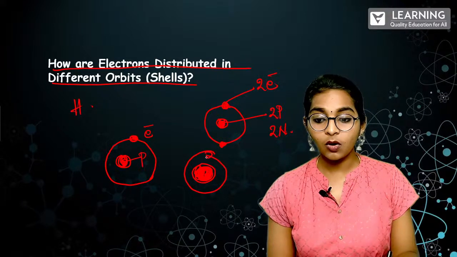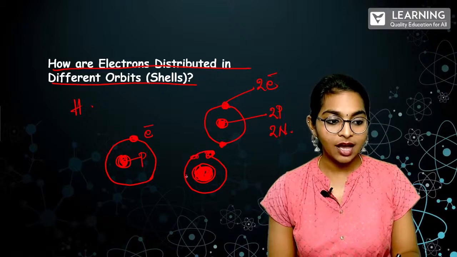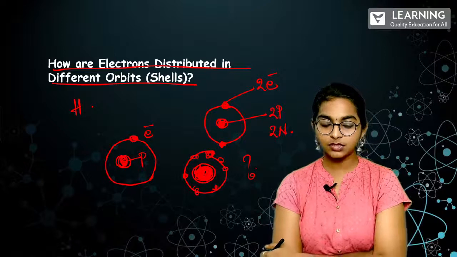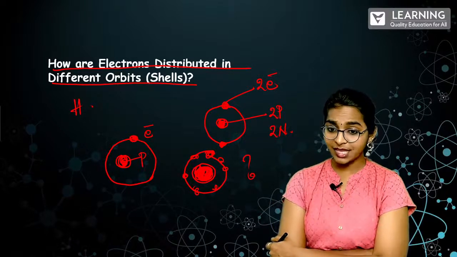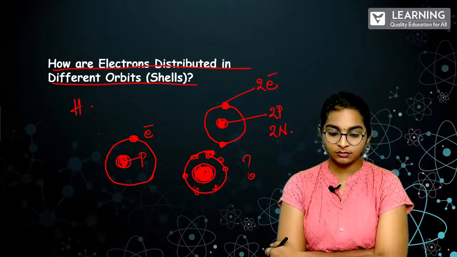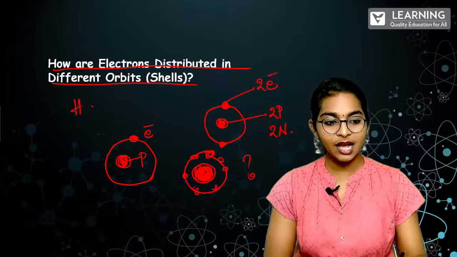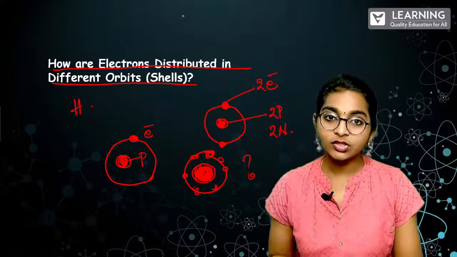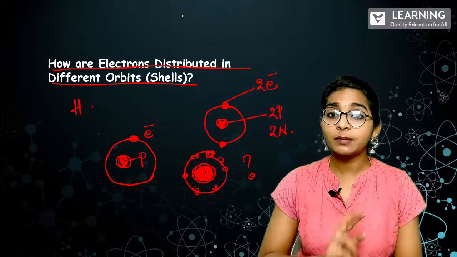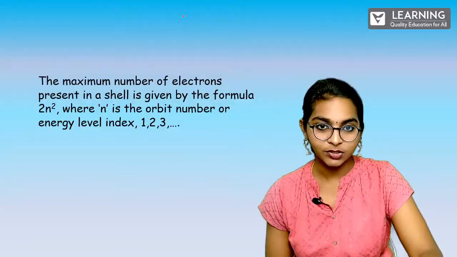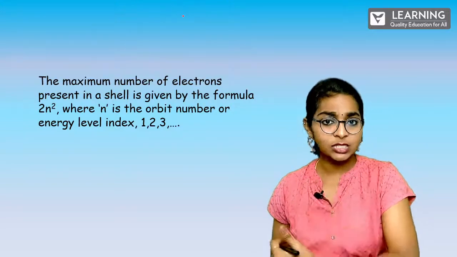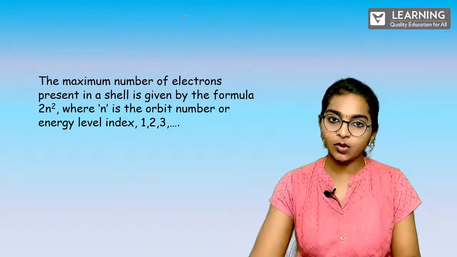So all the 6 carbon electrons, are they present in the same shell? Can somebody answer me this question? Is every carbon electron present in the same shell? No, they are not. Are they just scattered? No, they are not. There is one particular pattern by which the electrons are arranged. That particular pattern is actually called an electronic configuration. Okay. So for that electronic configuration, we've got a certain set of rules. I'll just tell you what the rule is here.